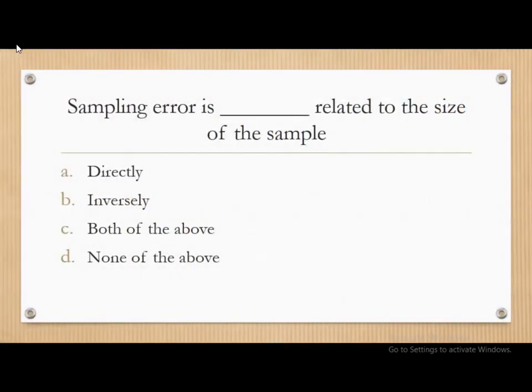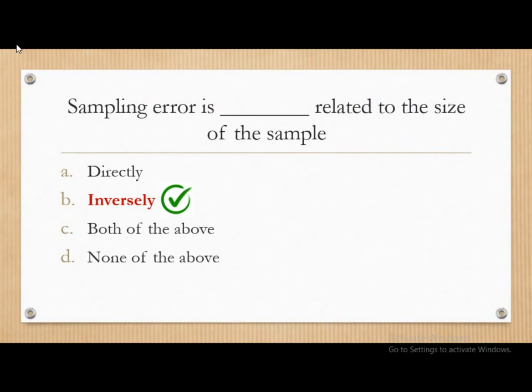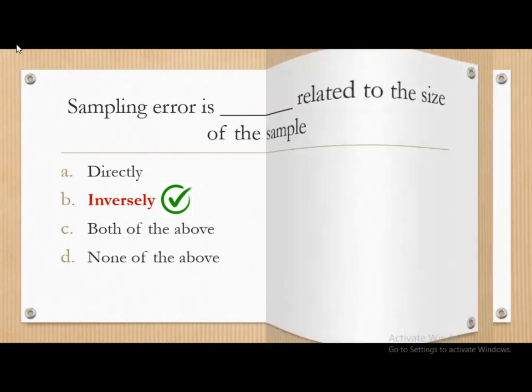Moving on, sampling error is dash related to the size of the sample, whether it is directly, inversely, both of the above, or none of the above. And the correct answer is sampling error is inversely related to the size of the sample. That means if sampling error is to be minimized, then sample size has to be maximized.